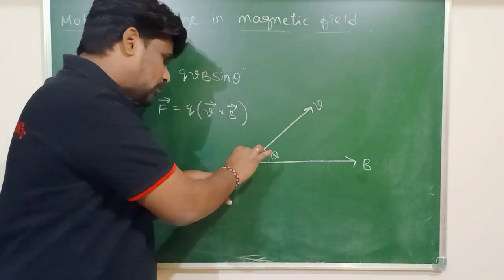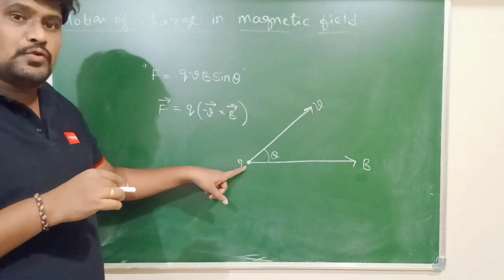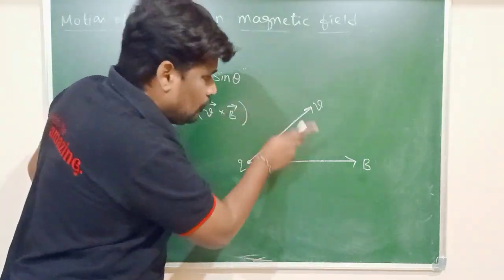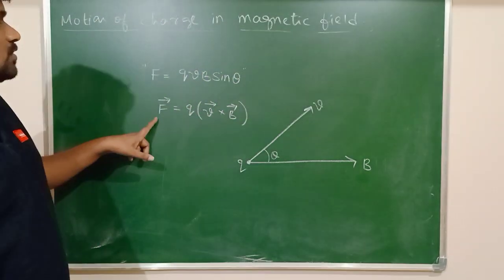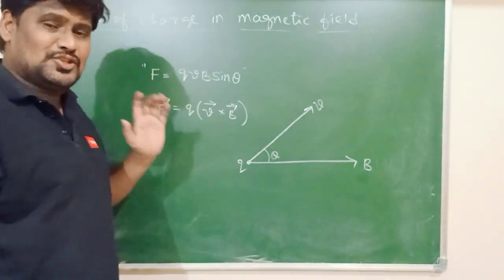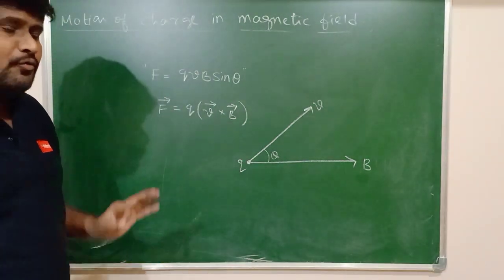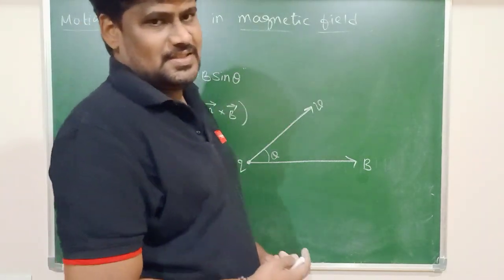The direction of the force should be perpendicular to the plane containing V and B, which indicates that the force is perpendicular to the velocity. This force, which force? The magnetic force will be perpendicular to the direction of the velocity.